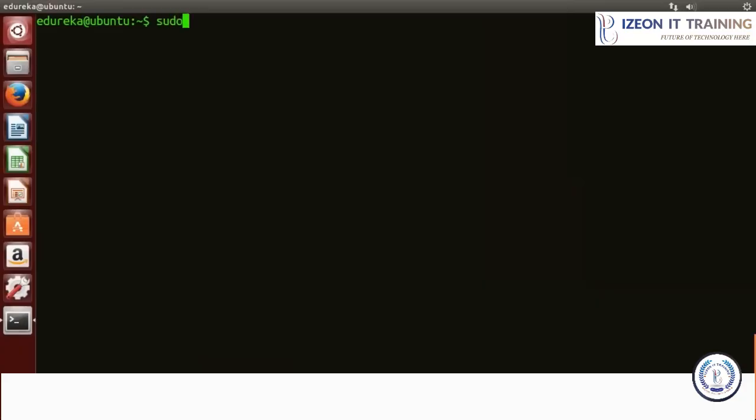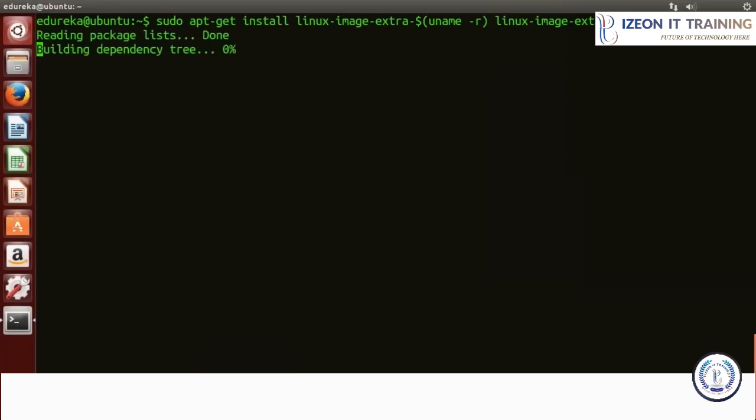So for that, I'll type sudo apt-get install linux-image-extra-uname -r, and now linux-image-extra-virtual, and here we go.